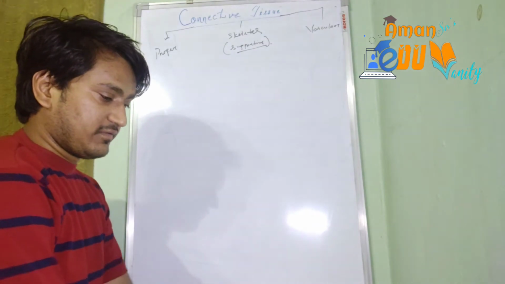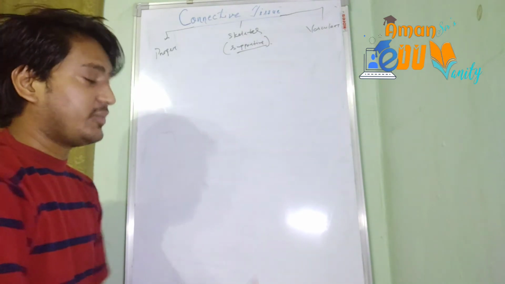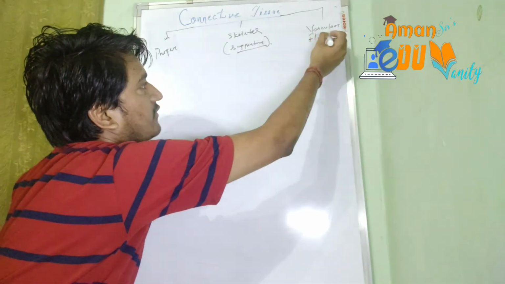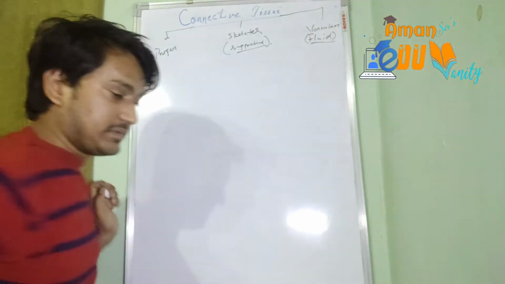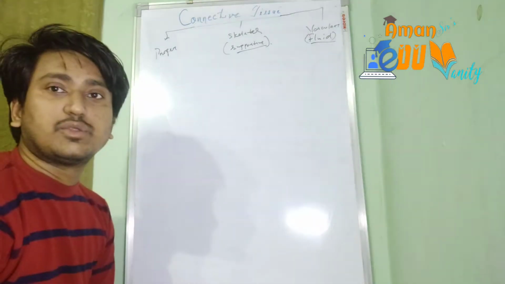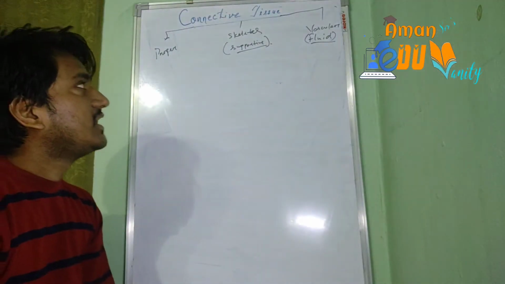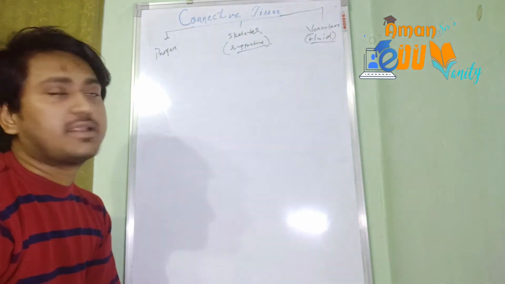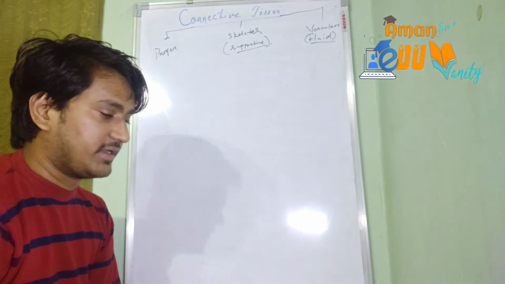Vascular को हम लोग also it could be told as fluid connective tissue. So these are the three kinds of connective tissue: proper connective tissue, skeletal connective tissue, also called supportive, and vascular connective tissue, also called the fluid connective tissue.